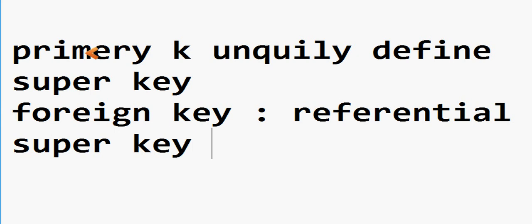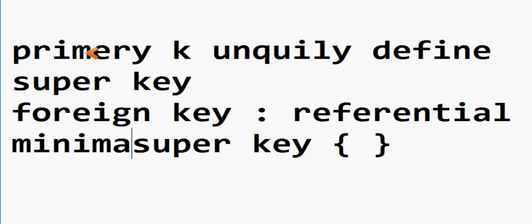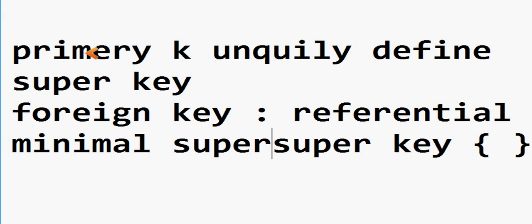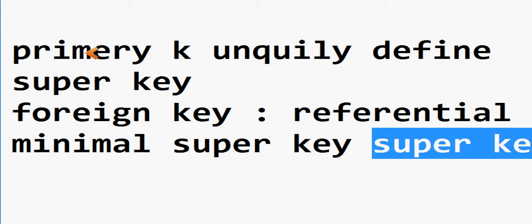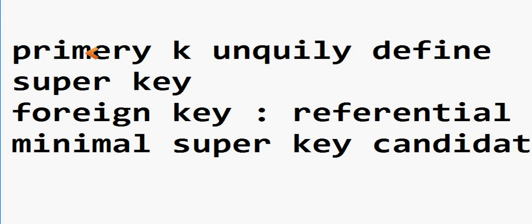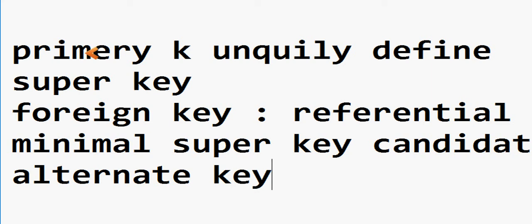A candidate key is a minimal super key, and those which cannot become a candidate key are known as alternate keys. This is a most important term.